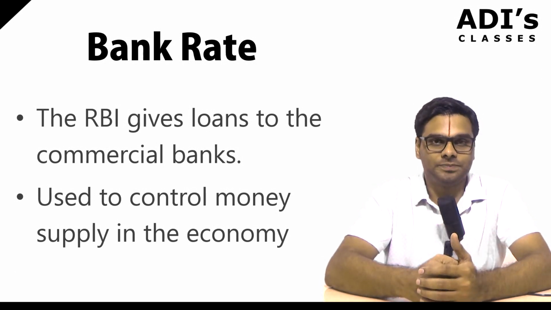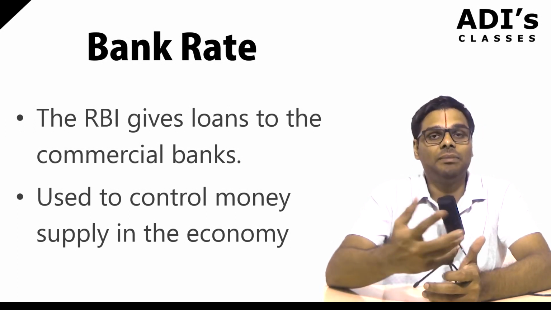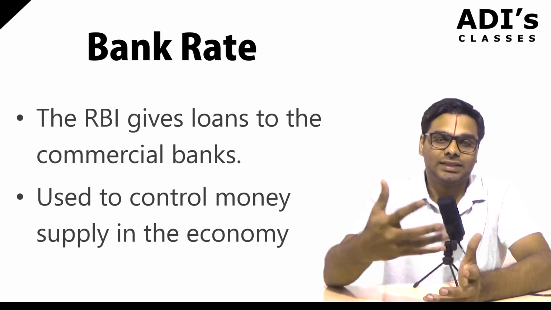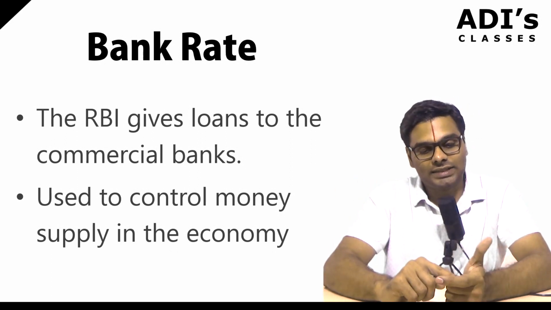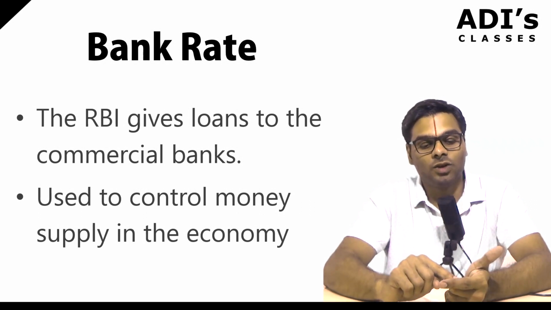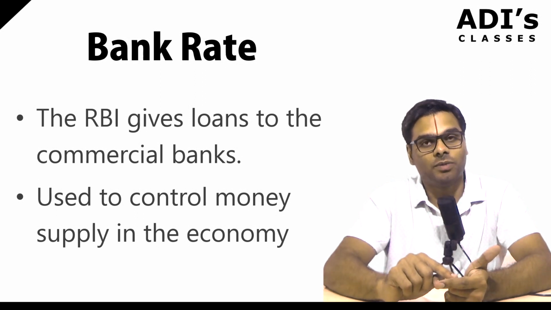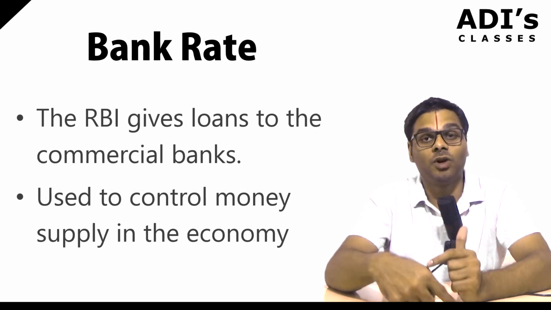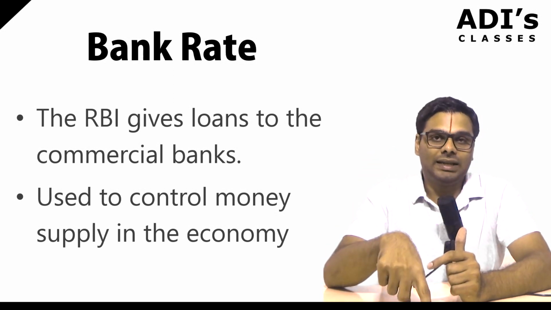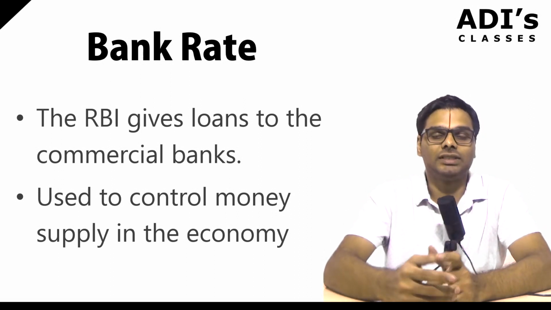If the RBI decreases the bank rate, then the money supply in the economy automatically increases. Why is this? If the bank rate is decreased, commercial banks will borrow more from the RBI. Because the bank rate is lower, the interest rate passed on to the customer will be lower. The customer will borrow more money from the bank, and there will be more money in the economy. So, even using the bank rate, the amount of money supply in the economy can be controlled. This is how it is done.